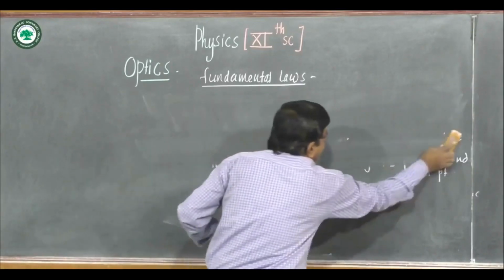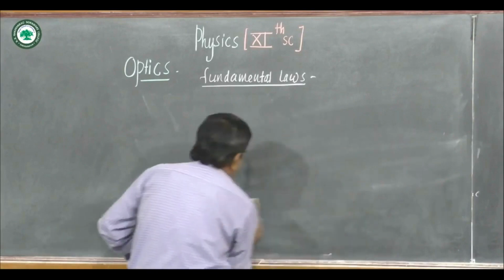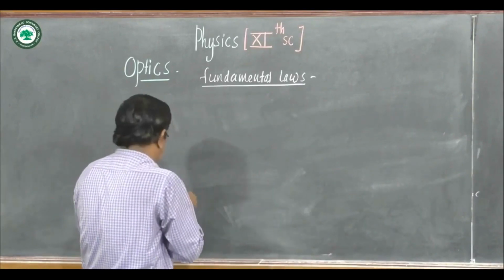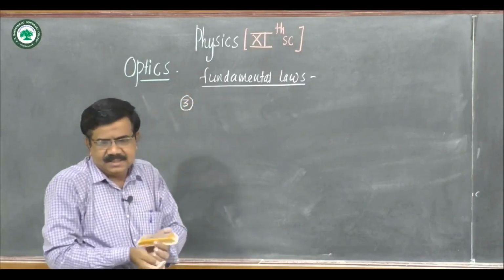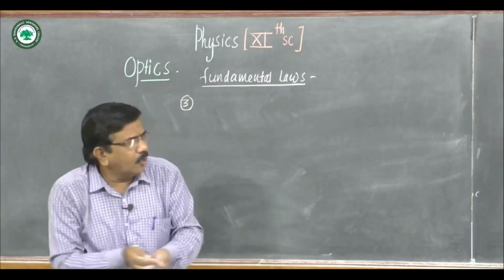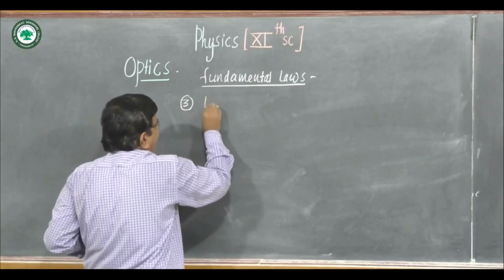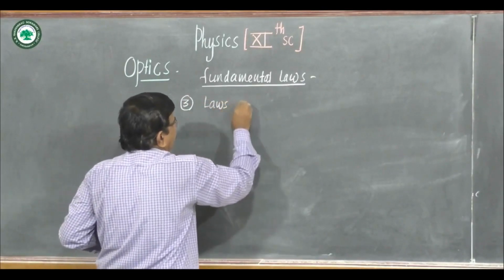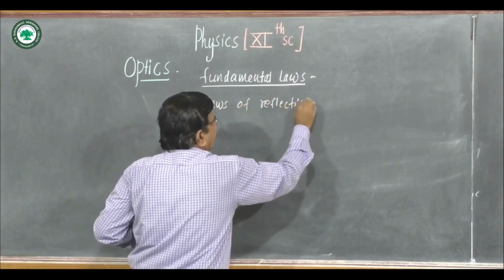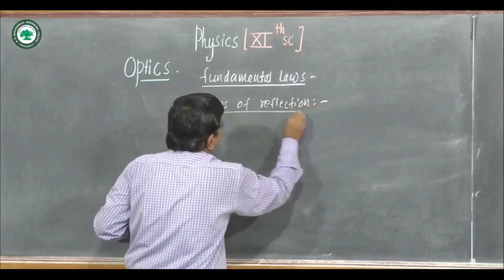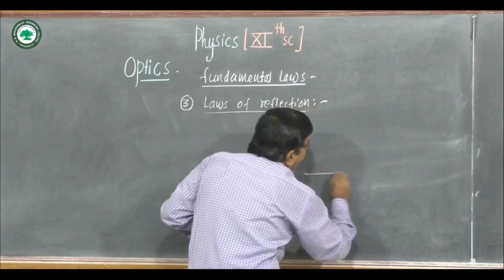The next one is about the reflection of light. We know the laws of reflection. The bouncing back of light from a surface is reflection.